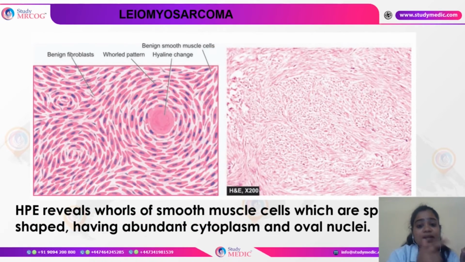So the next one is leiomyosarcoma. Leiomyosarcoma is a uterine cancer, and this has a very different typical appearance, where we can see whorls of cells. This is called the whorl pattern. We see the smooth muscle cells, that is nothing but sarcoma, which means it is coming from the myometrium. These smooth muscle cells are arranged in the form of spindles, and the nucleus is oval in shape. As you can clearly see here, these nuclei are oval.